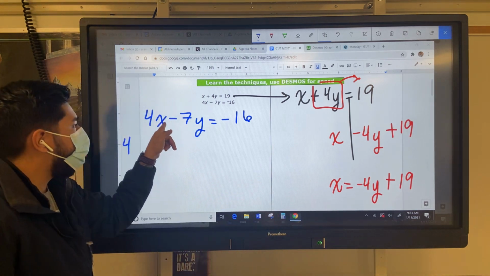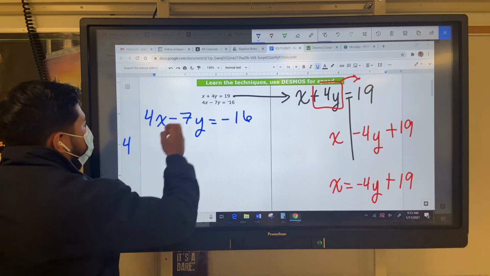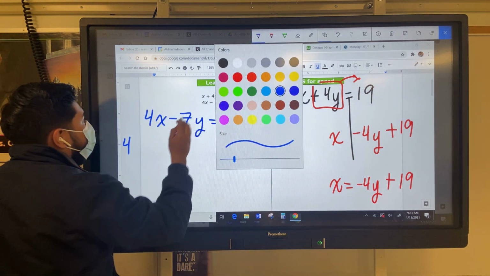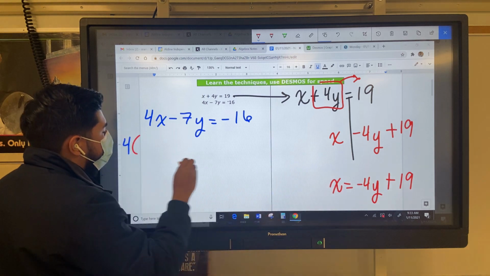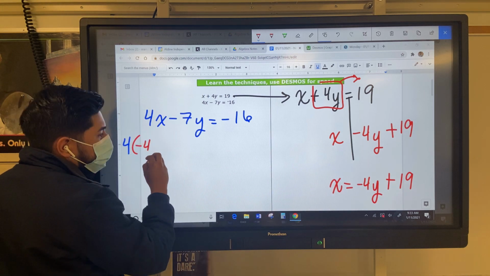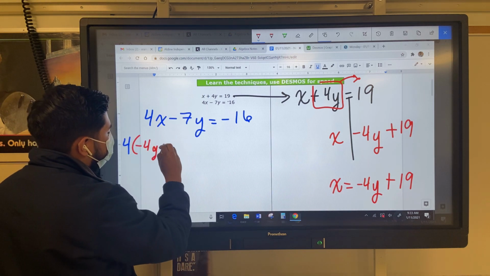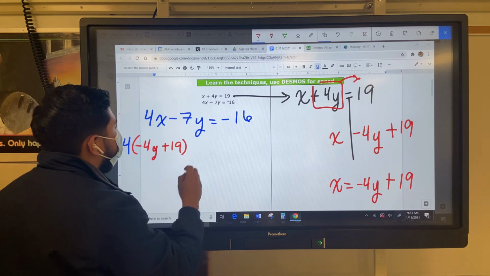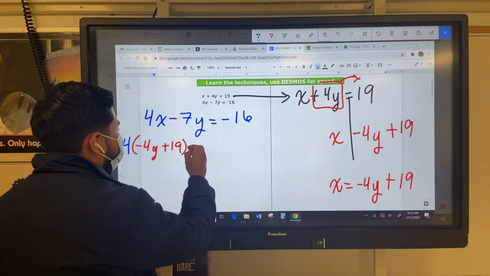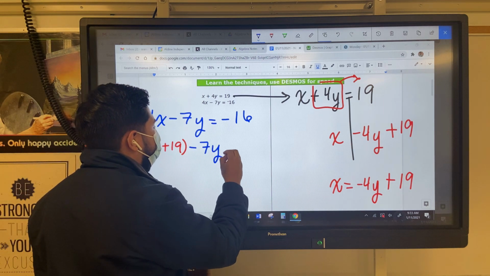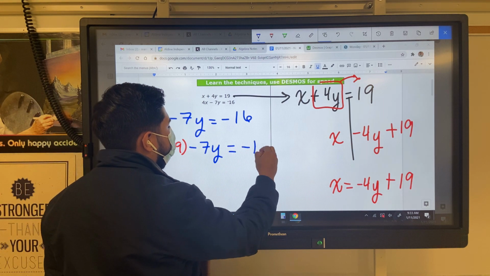So right here, that's where we're going to put all this information. So I got to put some parentheses. I'm going to put in negative 4y plus 19. I know a lot of us are going to be like, what the French toast just happened? Minus 7y equals negative 16.